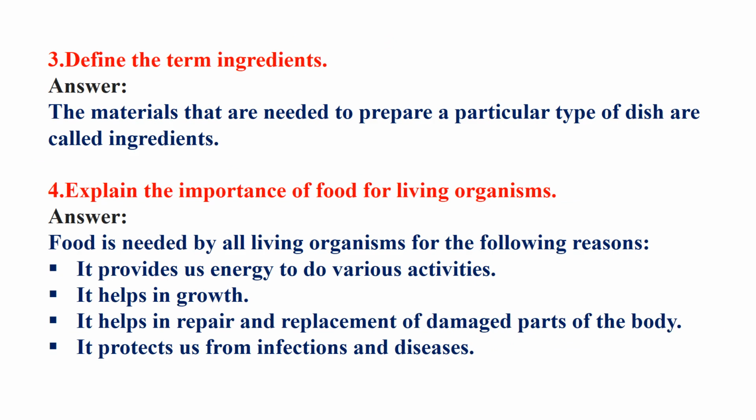Now define the term ingredients. What are ingredients? The materials that are needed to prepare a particular type of dish are called ingredients. So for making a dish, some materials are used, such as for making roti or chapati: wheat flour, water and oil. These are actually known as ingredients, and here the food dish is the roti or chapati.